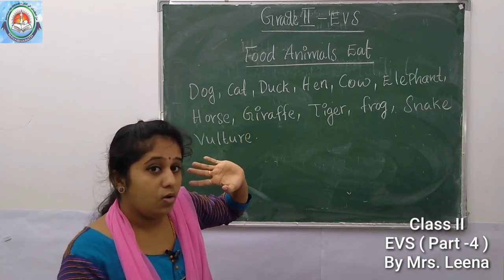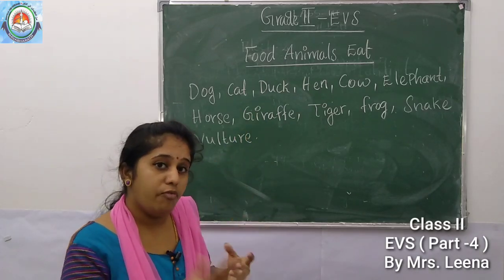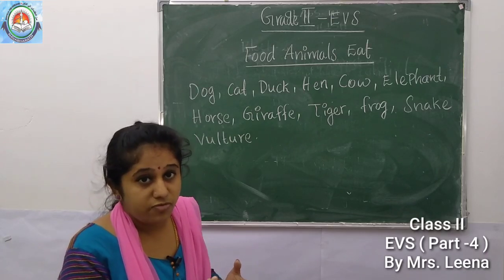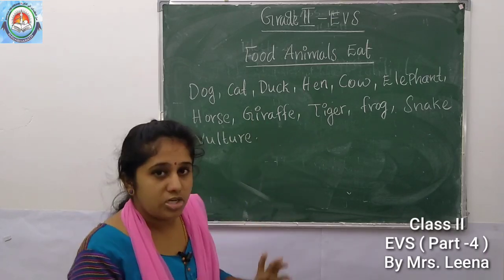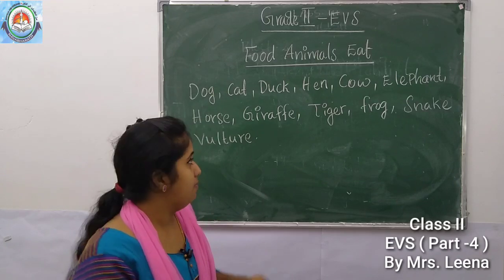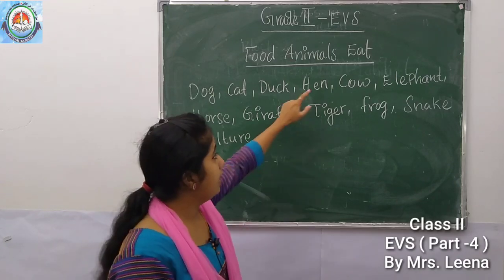Then the cat also will eat what? Meat of other animals, isn't it? Fish. Cat eat fish, isn't it? So the meat of other animals. Understood? Then what about hen?